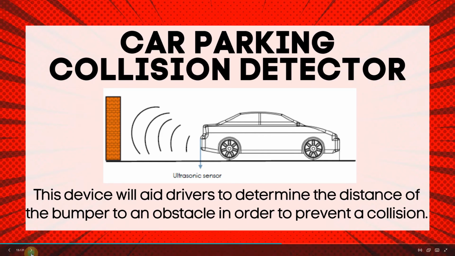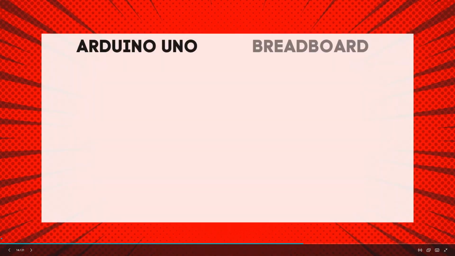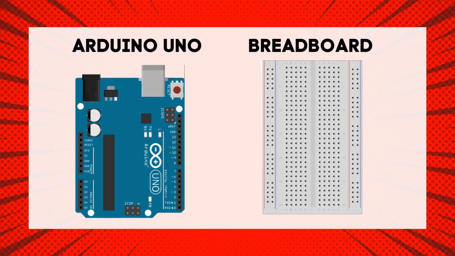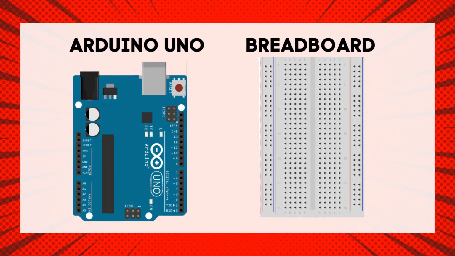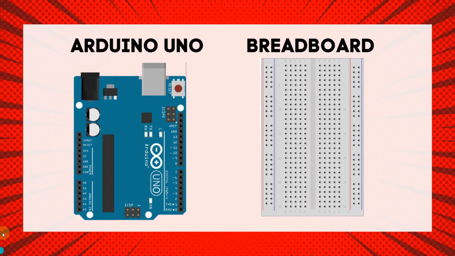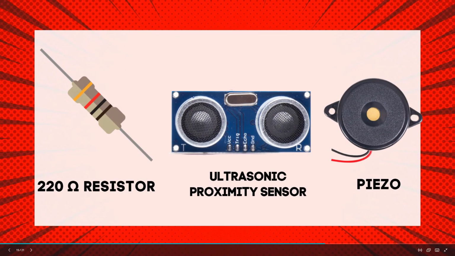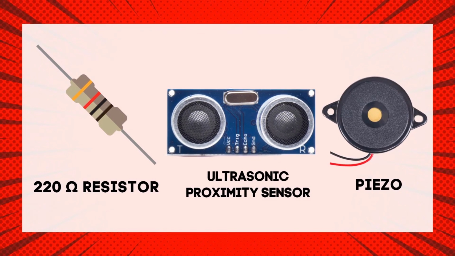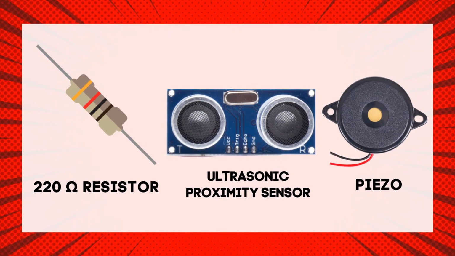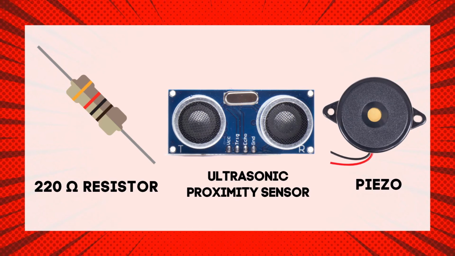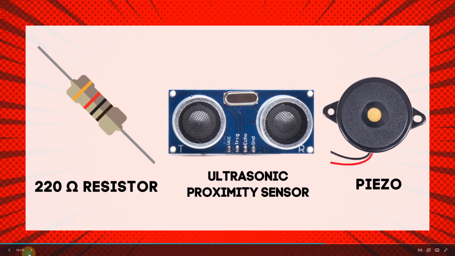The materials we need are the following: one Arduino Uno, one breadboard, one piece of 220 ohm resistor, an electronic proximity sensor, and a piezo.